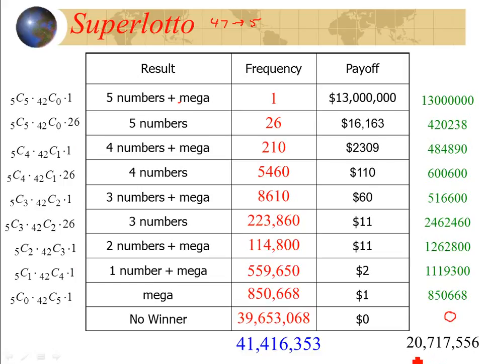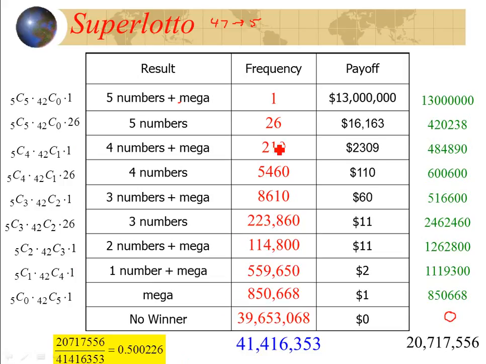If everybody played all the numbers, let's say every single number got paid exactly once, this is what would happen. You'd have this much money paid out. They'd pay out 20 million in payments, but they collected 41 million because it costs $1 to play. So if it costs $2 to play, I'd have to multiply this by 2. So your expected value, I take my total winnings divided by how much money I would bring in. You would expect, on average, the payoff to be 50 cents. But it costs $1 to play. So that means you're going to be losing about 50 cents every single time you play.